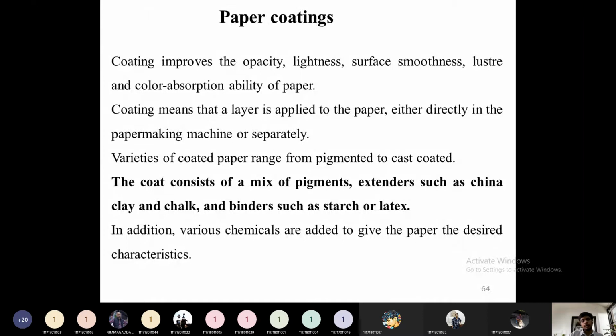Some gases will be there, it could be oxygen, which would oxidize the paper. To keep the paper antioxidant, some antioxidants will be coated on the paper. So that is called paper coating.